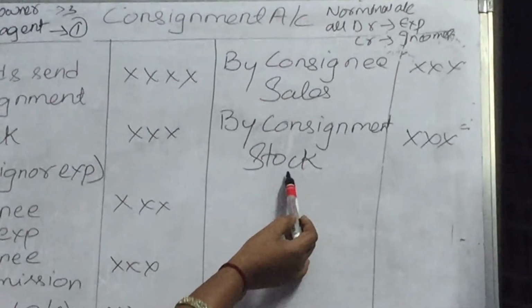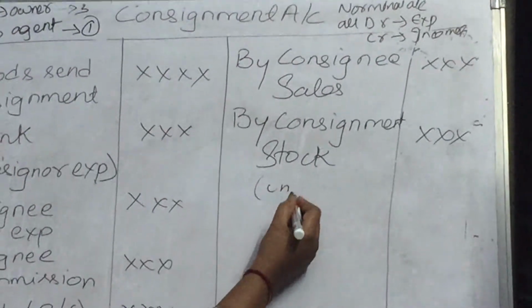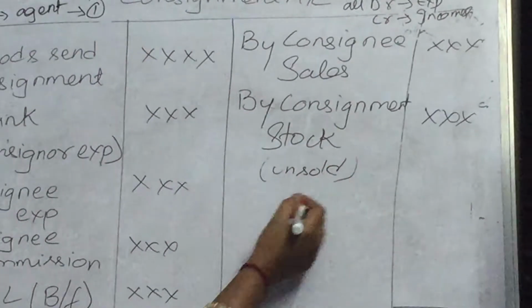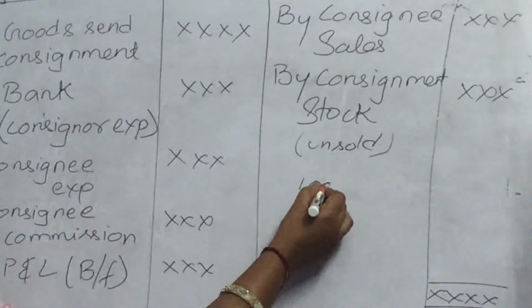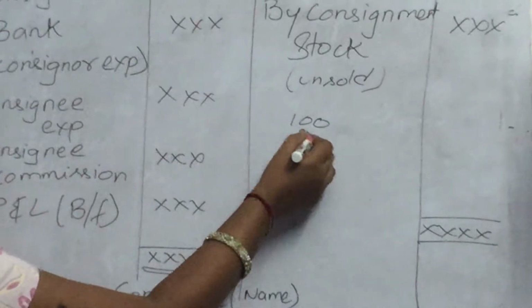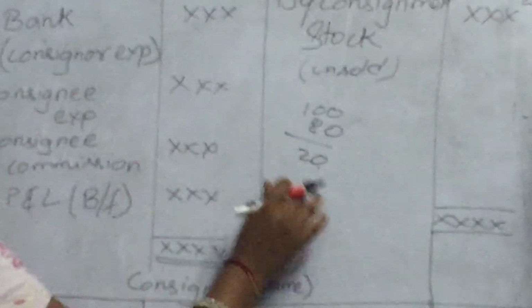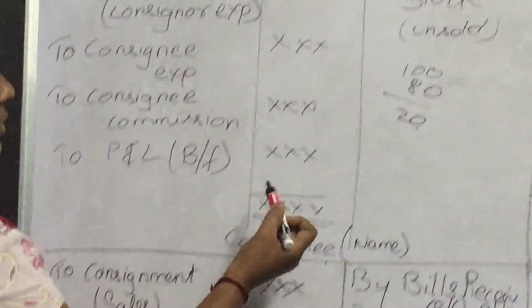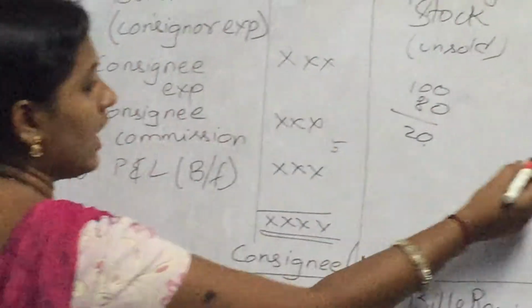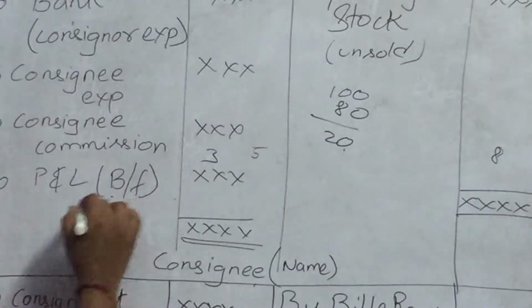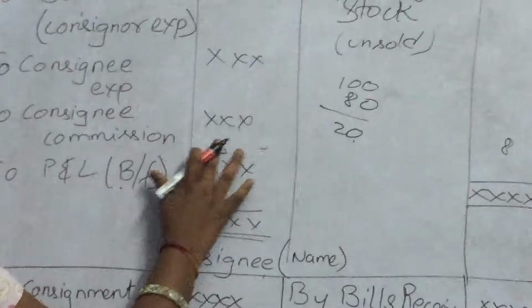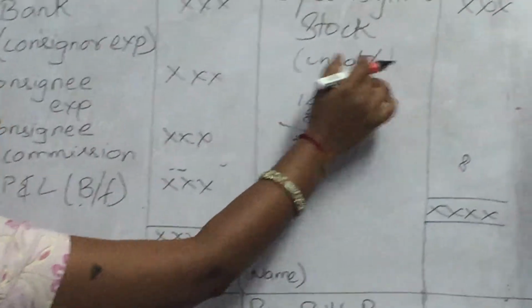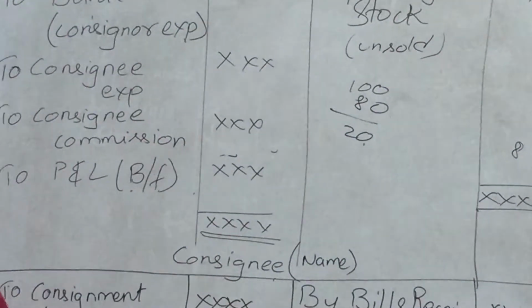Next, by consignment stock is known as unsold stock. If the owner sends 100 goods and the agent sells only 80, the remaining 20 is known as unsold stock. Next, P&L is the balancing figure. Suppose the debit total is 5 and the credit total is 8. The difference is 3, and you should transfer that to the P&L account. Similarly, if you get the balance on the other side, you transfer it by P&L account. This is the first account, the consignment account.